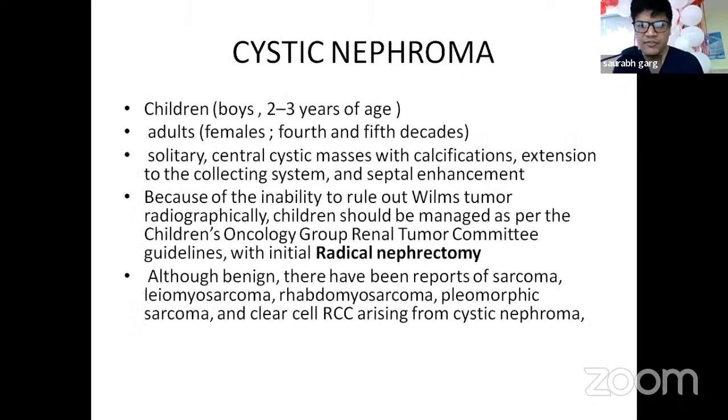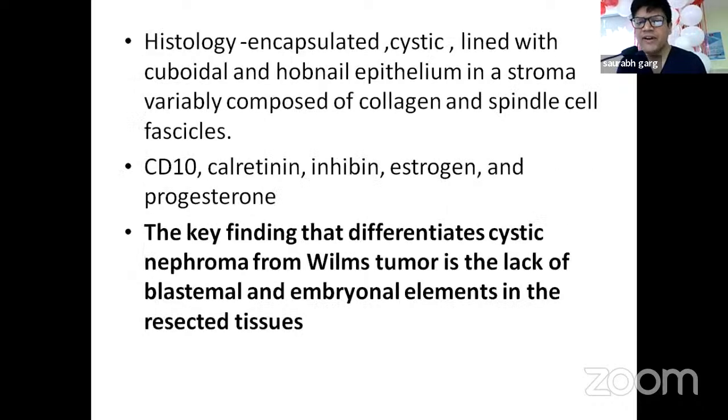Now comes cystic nephroma, more common in children 2 to 3 years of age. Because of the inability to rule out Wilms tumor radiographically, children should be managed as per the Children's Oncology Group Renal Tumor Committee guidelines with initial radical nephrectomy. The key finding that differentiates a cystic nephroma from Wilms tumor is the lack of blastemal and embryonal elements in the resected tissues.